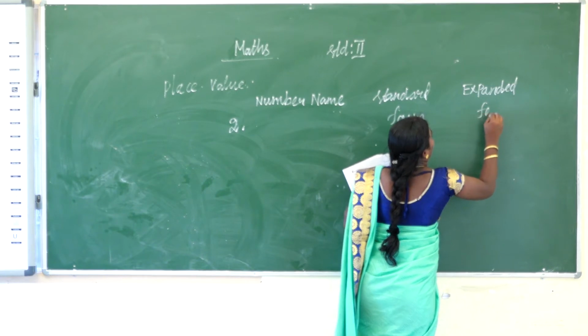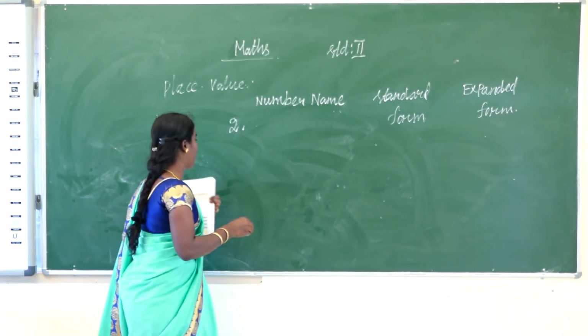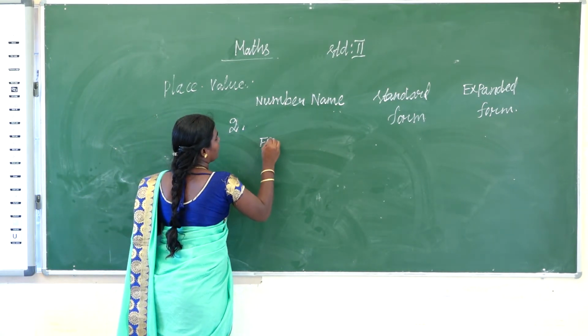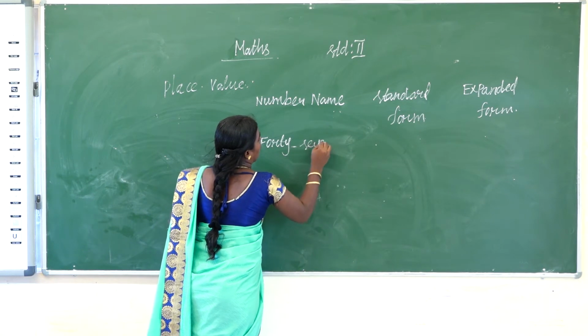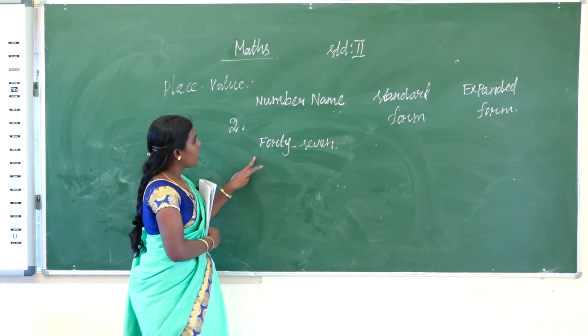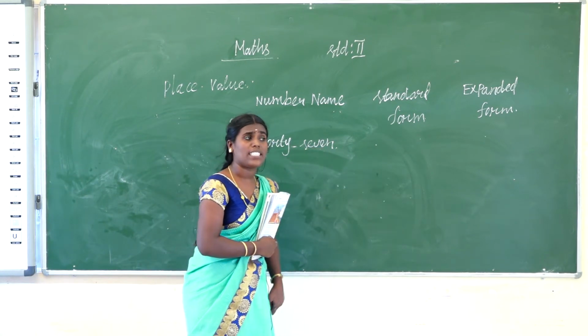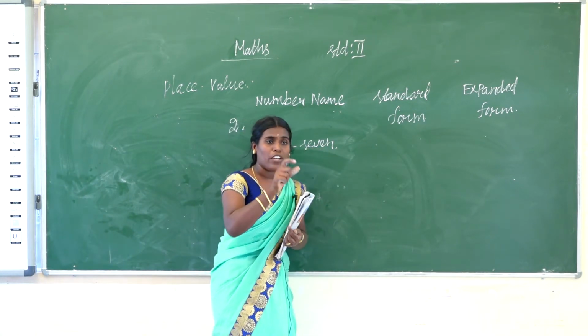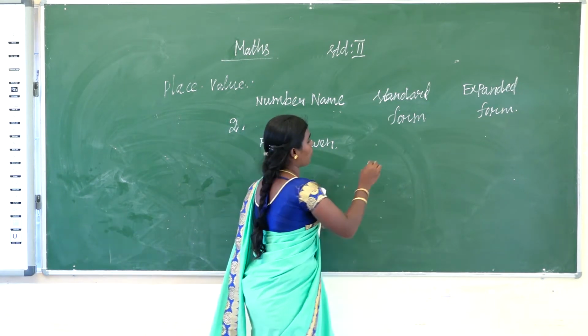First, what number name is given? 47. So that is the number name. You write the standard form. How do you write in standard form? The way you write a number every day is called standard form.